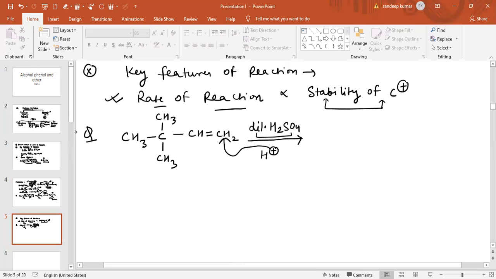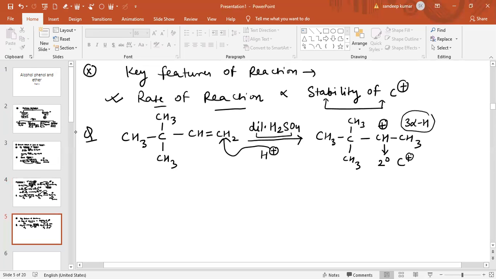So we can say after the attack of electrophile, the more stable carbocation is formed at this position. Now, as we can see, it is basically a 2-degree carbocation, and you can easily see how many alpha hydrogen atoms are there. You see 3 alpha hydrogen atoms are there. And we can see there is no alpha hydrogen atom on this carbon. So in this carbocation, only 3 alpha hydrogen atoms are there.